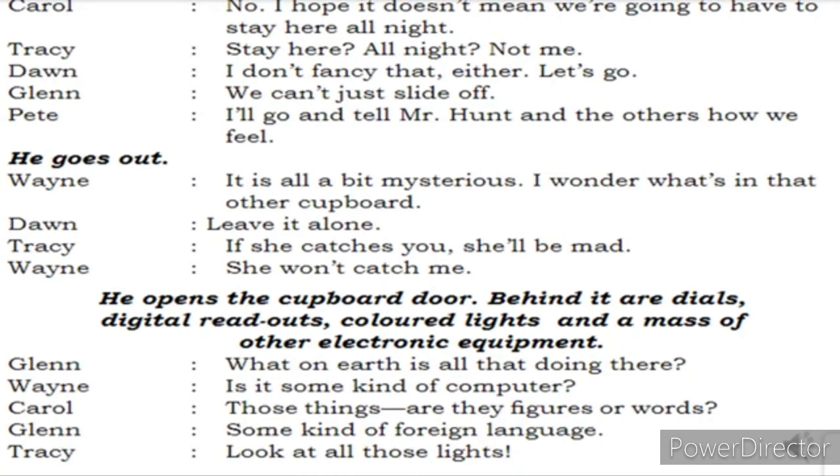Carol says, those things, are they figures or words? Those things which are seen on the digital readouts, what we could see, are they figures or words? Glenn, some kind of foreign language. Forget it. It might be some kind of a foreign language which can be understood only by them. Tracy says, look at all those lights. Why are all those lights, digital readouts, dials? Are they computers? Are they some other foreign language? All these questions come to their mind. Then what happens? Let's see.